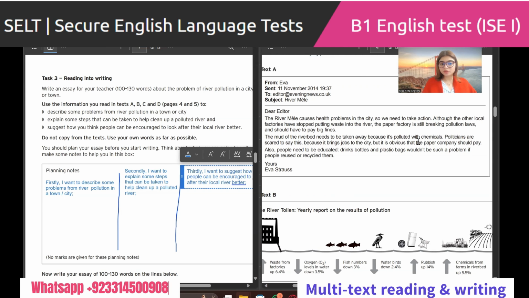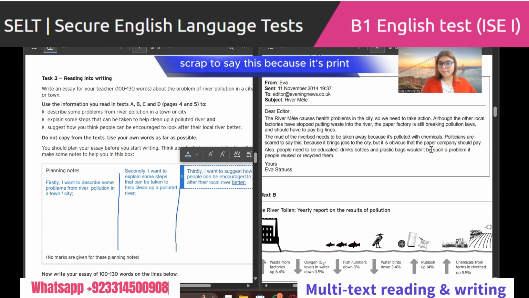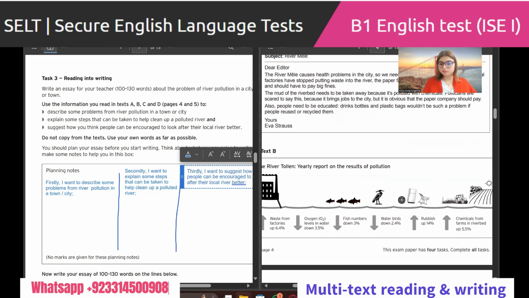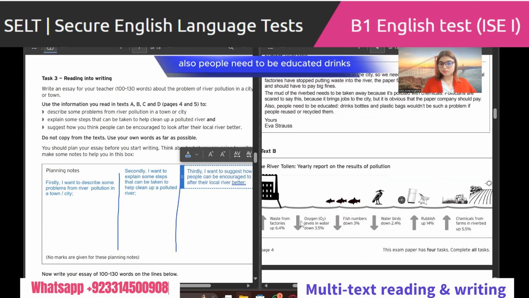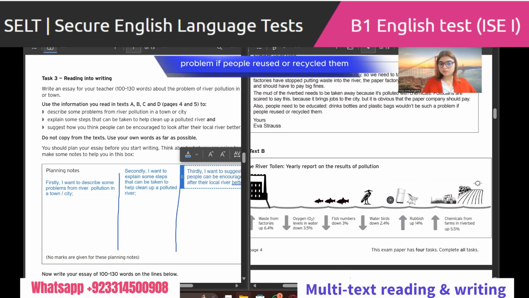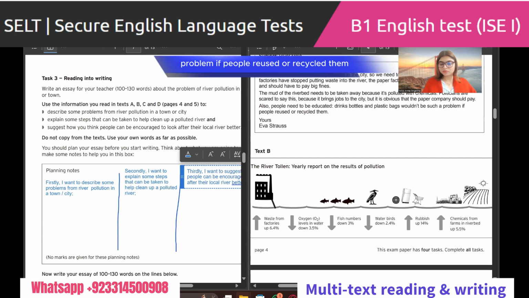Politicians are scared to say this because it brings jobs to the city, but it is obvious that the paper company should pay. Also, people need to be educated. Drinks bottles and plastic bags wouldn't be such a problem if people reused or recycled them.